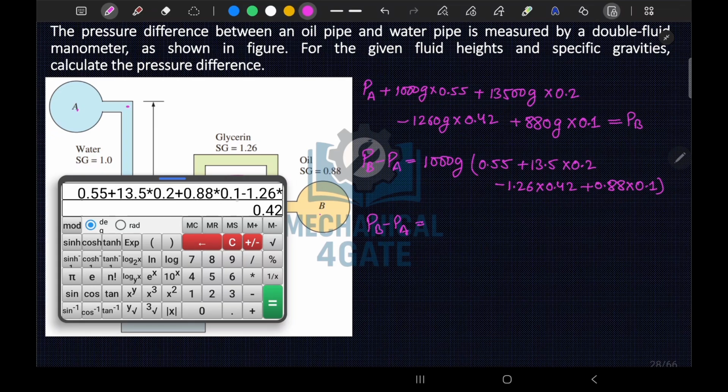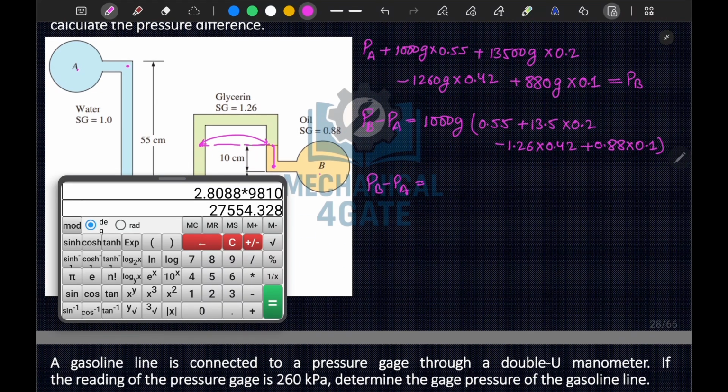This value is equal to this into 9810. Okay, so this is 27,554 Pascal, so I can write it as 27.55 kilopascal. Okay, so this is your answer here.